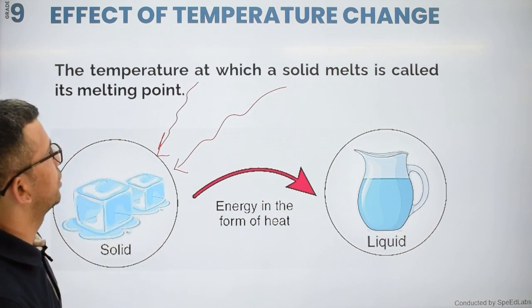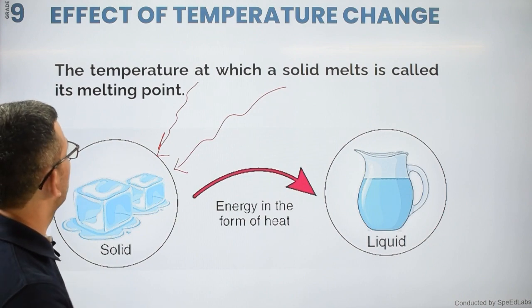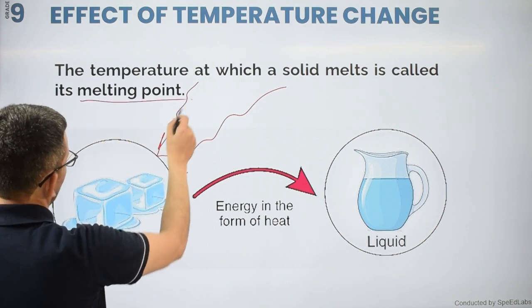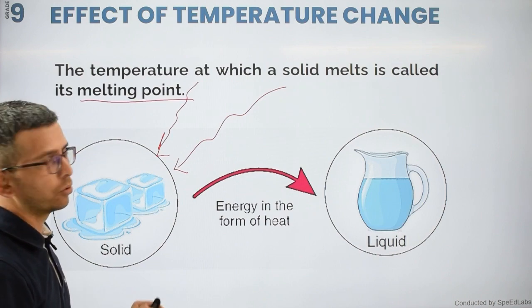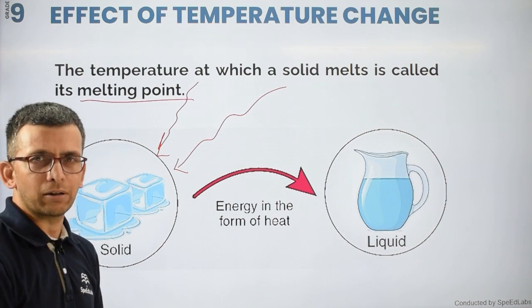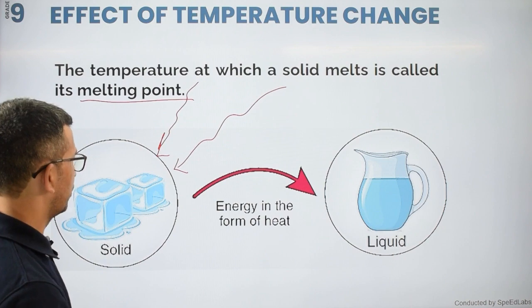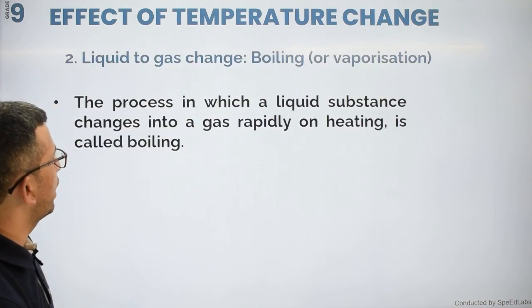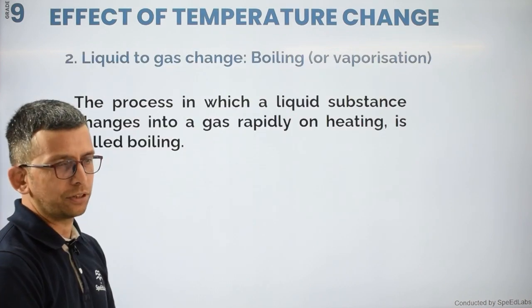The temperature at which a solid melts is called the melting point. The temperature at which any solid is going to melt and change its state is called its melting point. Next, the liquid to gas change: boiling or evaporation.